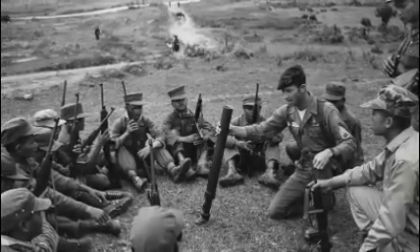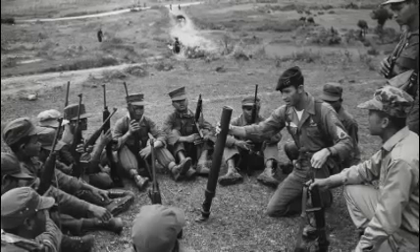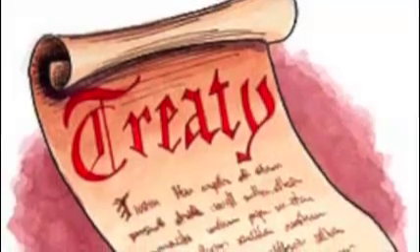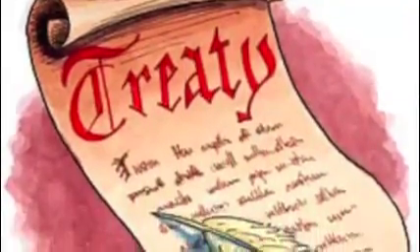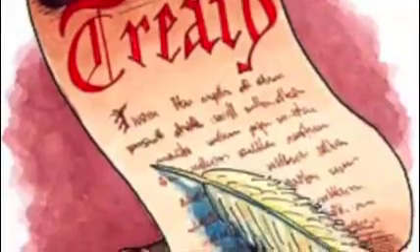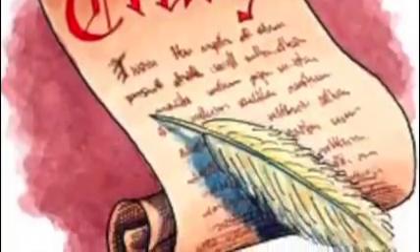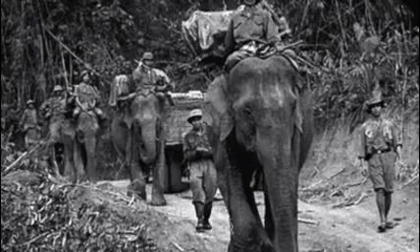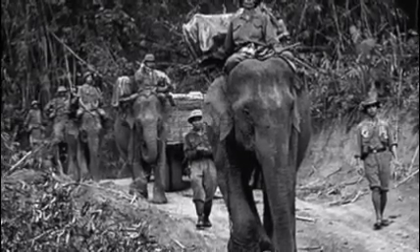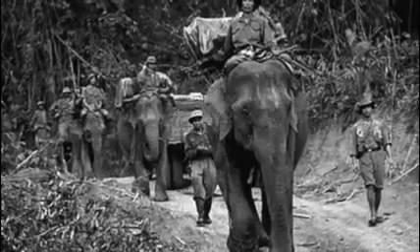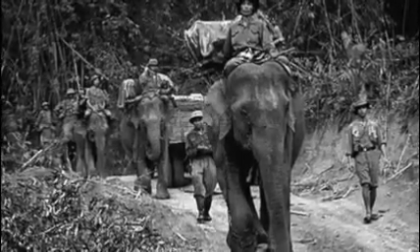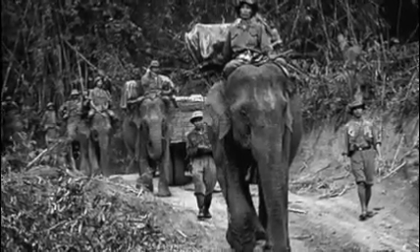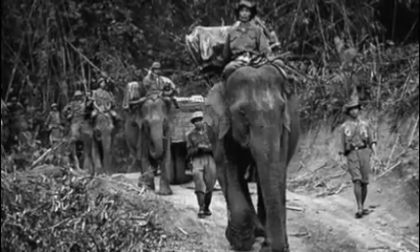In 1954, France and the Viet Minh signed a treaty stating that communist North Vietnam would be separated from anti-communist South Vietnam. The citizens of South Vietnam were not in favor of their government. Therefore, the Ho Chi Minh Trail was in use to supply the communism uprising in the South. The U.S. supported the anti-communist South by giving them money and advisors.